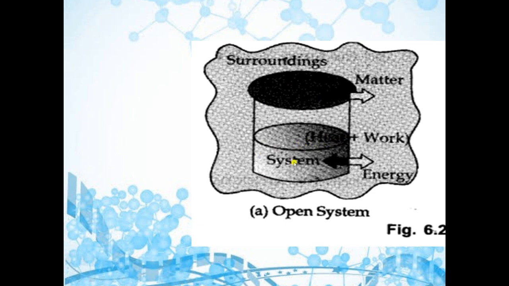So when we heat the container, then heat can be transferred into the container and water can be converted into vapors, and vapors can go into the surrounding. So there can be exchange of matter as well as energy. So this is the example of an open system. This container is open from the upper part. Animals and plants are also examples of open systems.